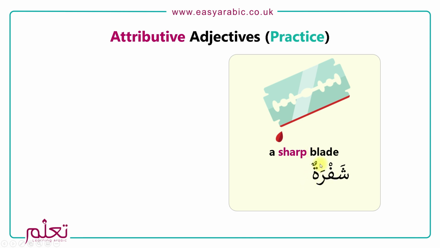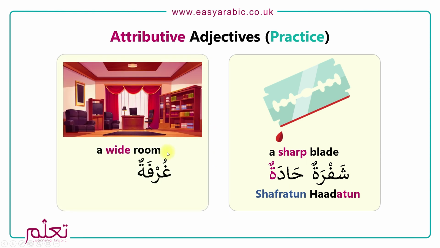Shafratun, and then we said sharp was hadun. Because this is a feminine word, we need to end the adjective with the ta marbuta. So shafratun hadatun. Next one is ghurfa, which is room. Ghurfatun. Wide we said was wasi'a. So ghurfatun wasi'atun. Shafratun hadatun. Ghurfatun wasi'atun.